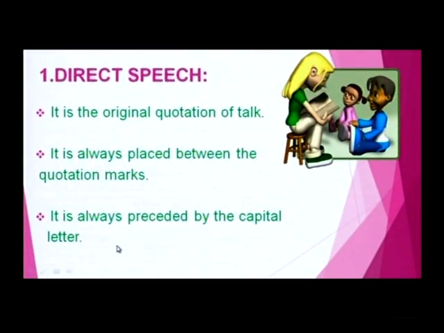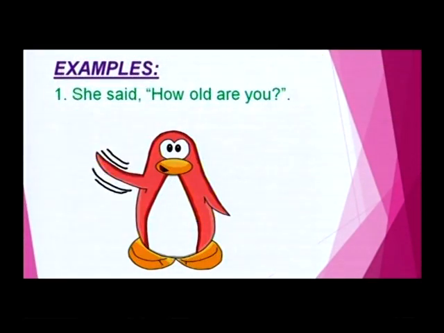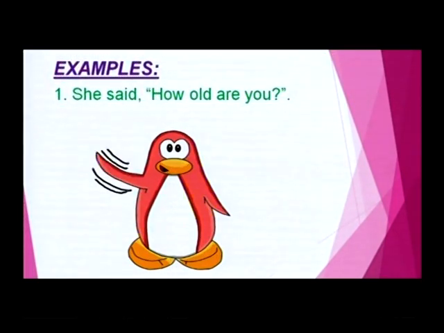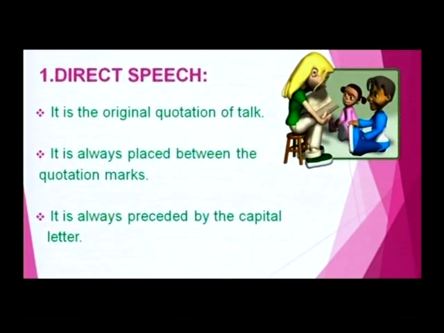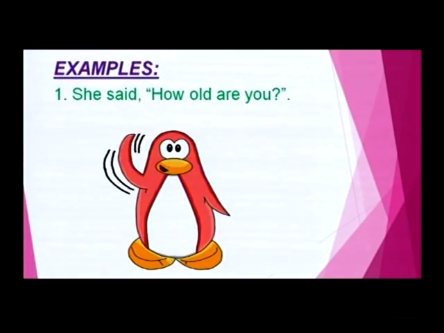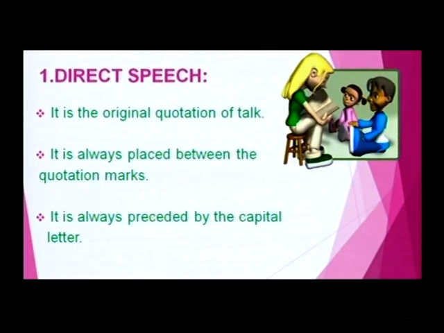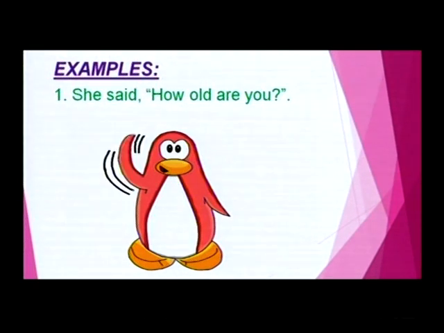Let us see some examples for clear understanding of direct speech. She said, "How old are you?" Here, this is one of the examples for direct speech. It is the original quotation of talk, and it is always placed between quotation marks. See here, my dear friends, "How old are you?" is placed between the quotation marks, and it is preceded by the capital letter H. This is one of the best examples for direct speech.